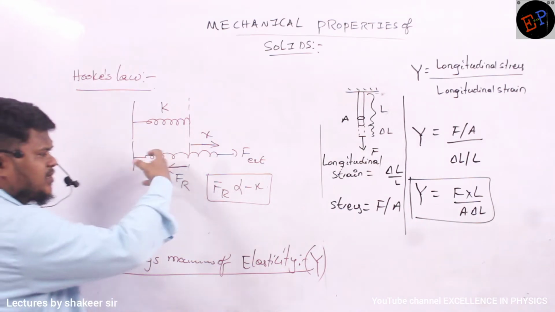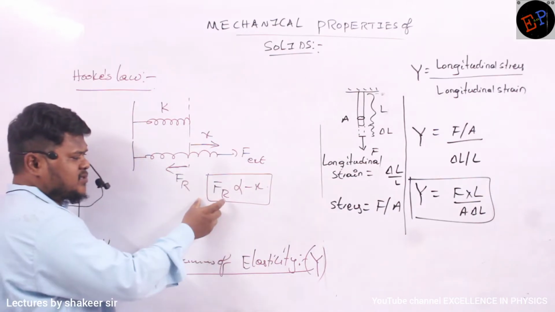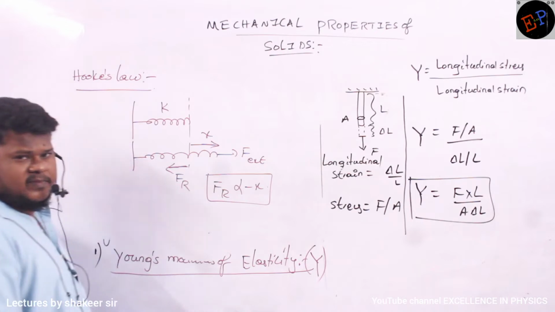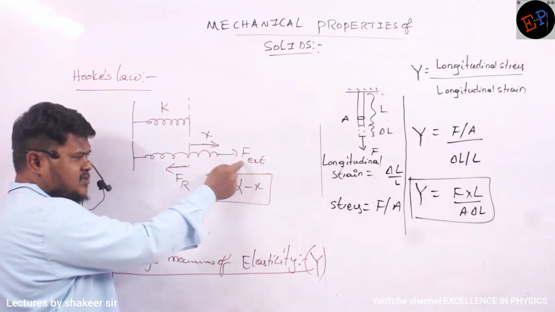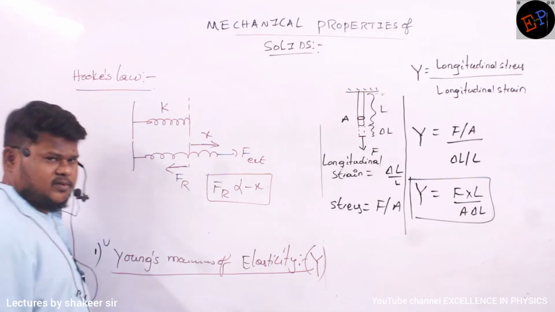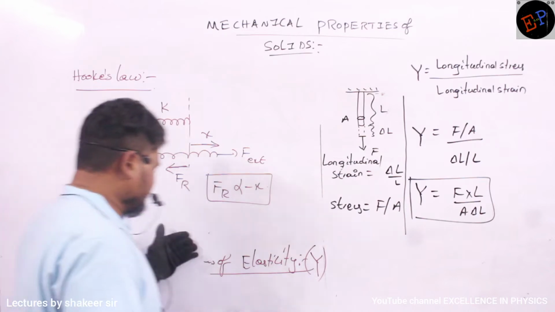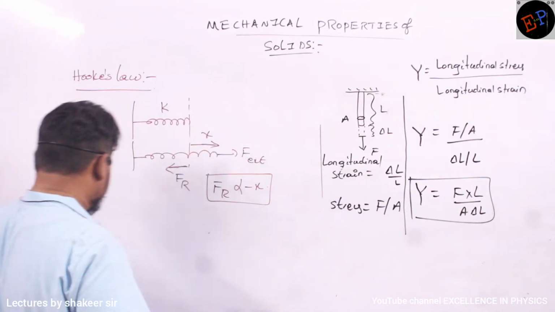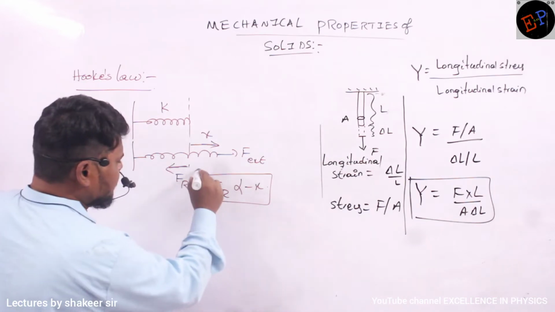So if you elongate a spring in this direction, restoring force develops in the opposite direction. And that restoring force is directly proportional to negative of x. It means if elongation is greater, you have to apply more external force, and if external force is more, restoring force is also more. Similarly, in the case of elasticity also, we study Hooke's law. So here restoring force is directly proportional to x.